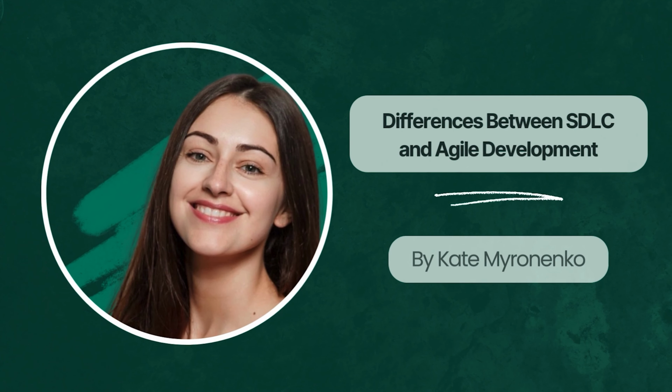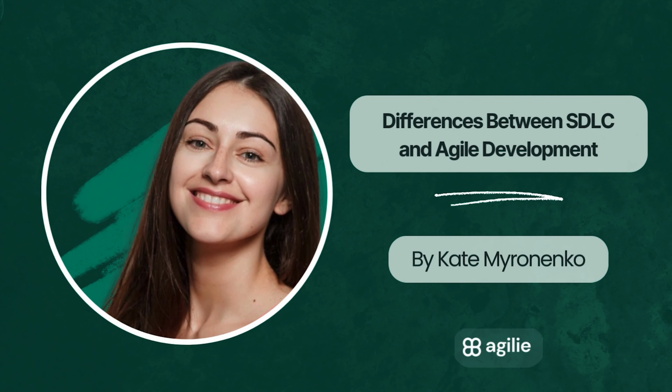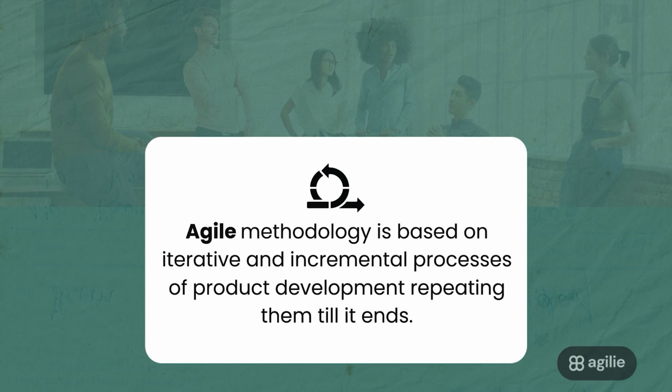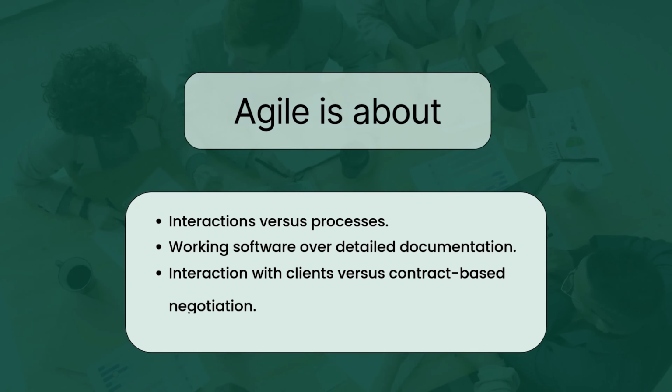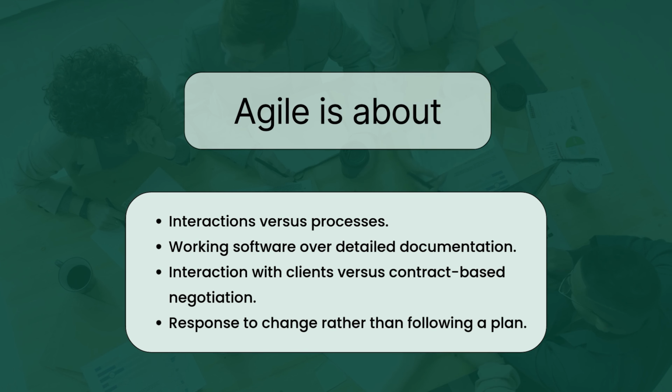The article, Differences Between SDLC and Agile Development by Kate Mironenko, discusses the specificity, advantages, disadvantages, differences, and use cases of Agile and SDLC in software development. Agile methodology is based on iterative and incremental processes of product development, repeating them till it ends. Agile is about interactions versus processes, working software over detailed documentation, interaction with clients versus contract-based negotiation, response to change rather than following a plan.